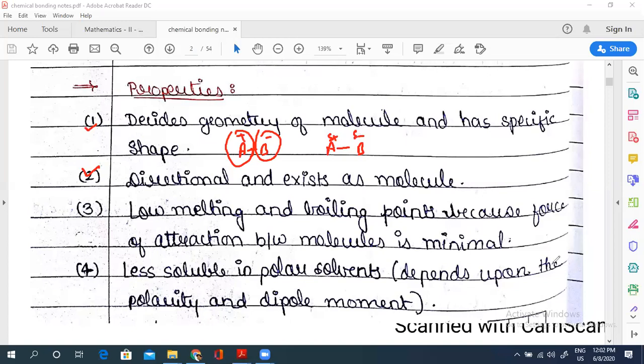For example, if I'm having a uni-atomic molecule like O2, O-O, obviously both atoms are the same, so there's no electronegativity difference, hence there won't be any charge. So I can say that ionic compounds are more polar as compared to covalent compounds, and because of that, the solubility of covalent compounds in polar solvents is less.